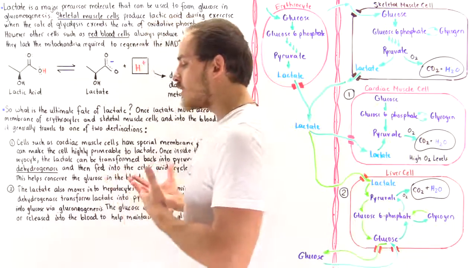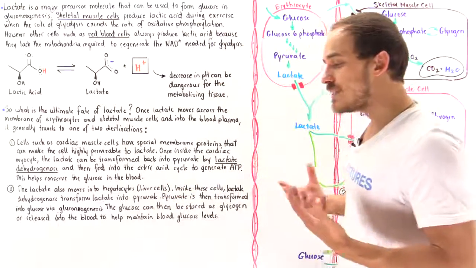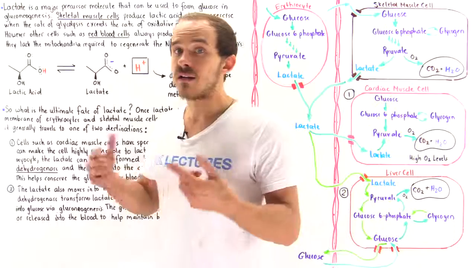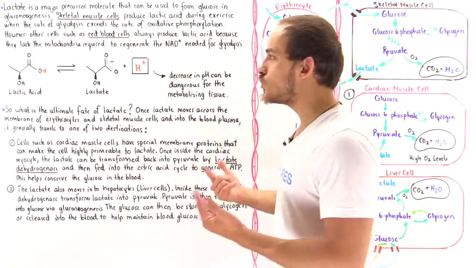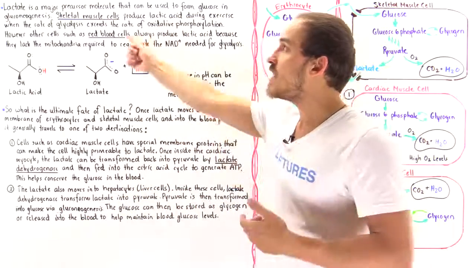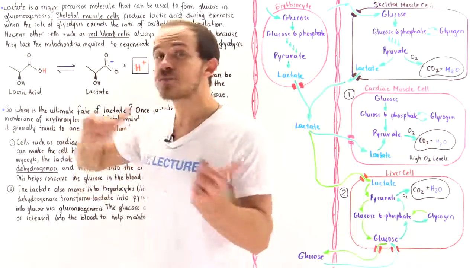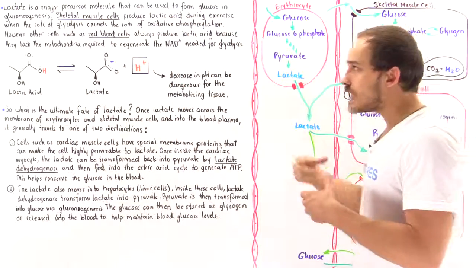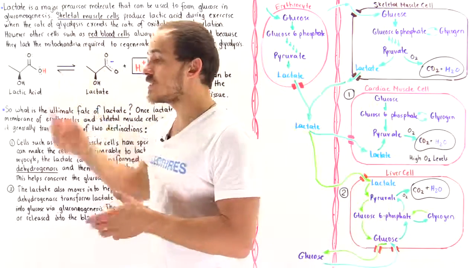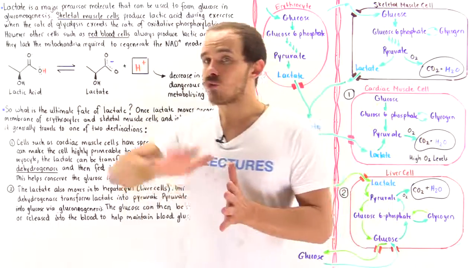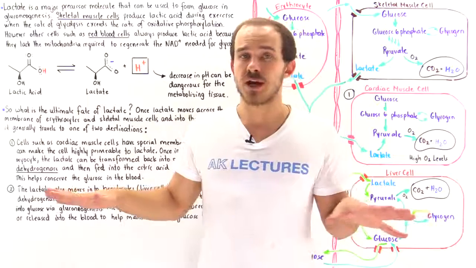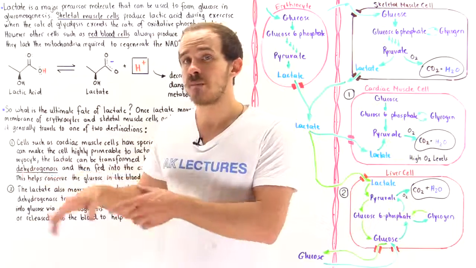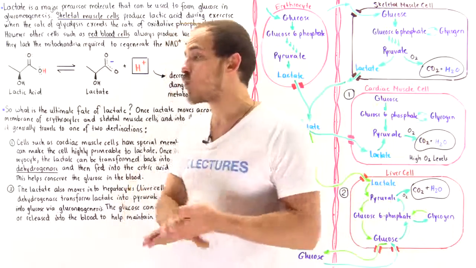Skeletal muscle cells use ATP to contract the actin-myosin filaments, and that allows voluntary motion. So I can move my arm because of skeletal muscles, or I can sprint across the room because of these skeletal muscle cells. Now, skeletal muscle cells have the option of using aerobic or anaerobic respiration. If there is oxygen present, they will use aerobic, but if not, they will use anaerobic.